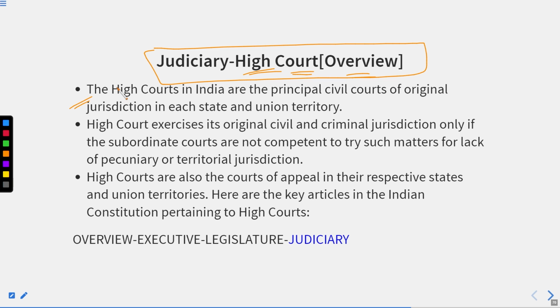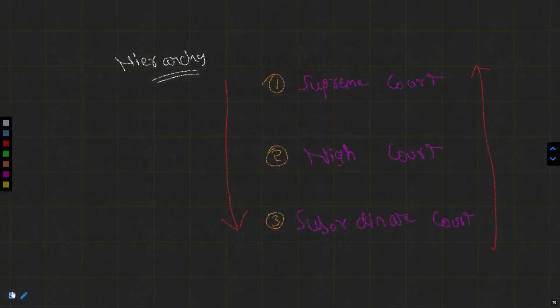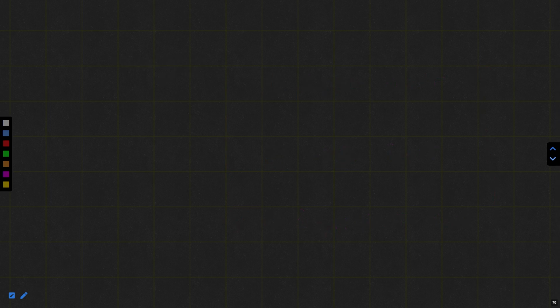So remember, here are some points which we need to identify. The first is original civil and criminal jurisdiction, only if the subordinate courts are not competent to try such matters for lack of pecuniary or territorial jurisdiction. Suppose, as I have told you, the High Court is responsible for the entire region of that state or UT, whereas the Supreme Court covers the entire territory of India.